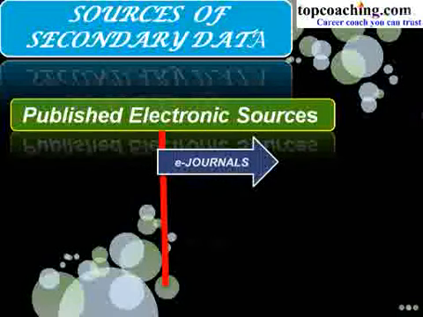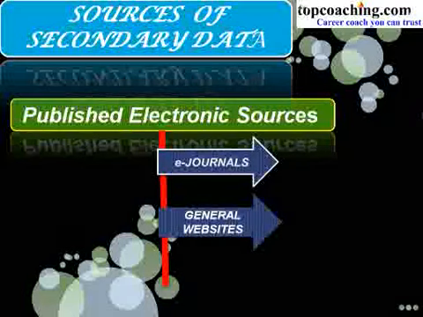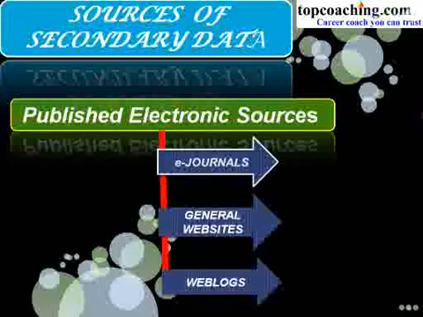Second one is general websites. Generally, websites do not contain very reliable information at all, so their content should be checked for reliability before quoting from them. Weblogs. Weblogs are also becoming common. They are actually diaries written by different people. These diaries are as reliable to use as personally written diaries.